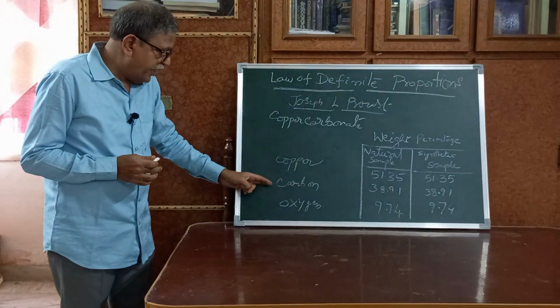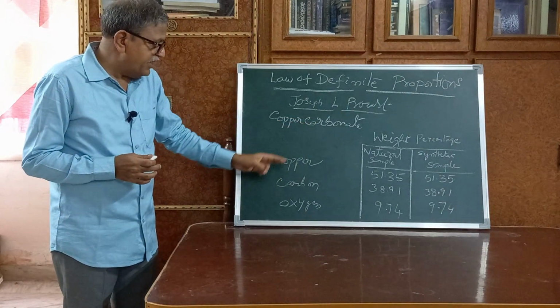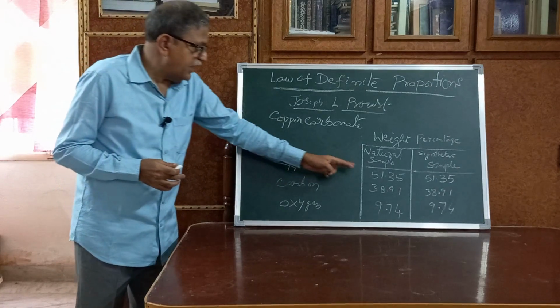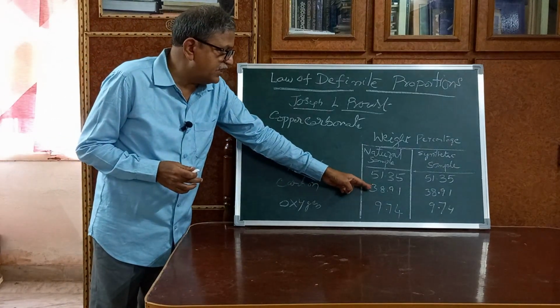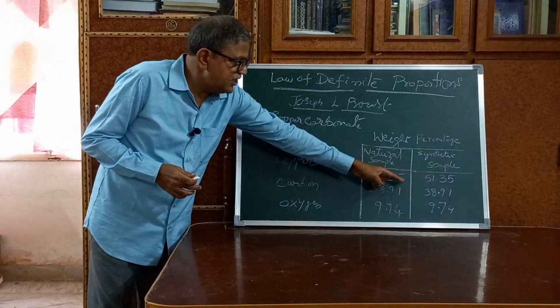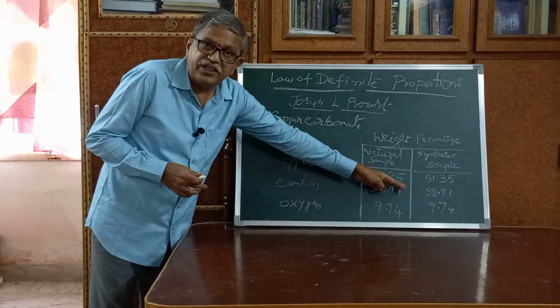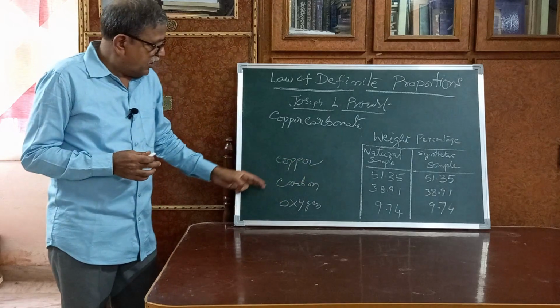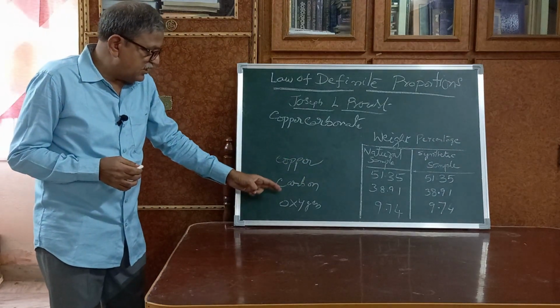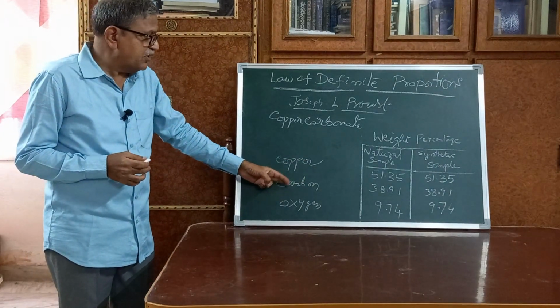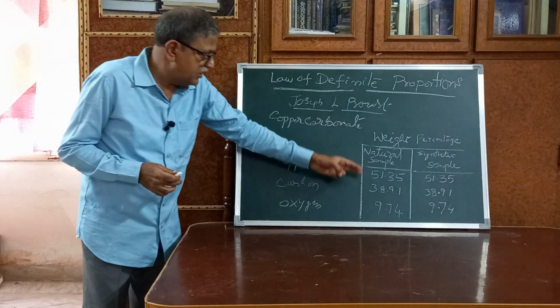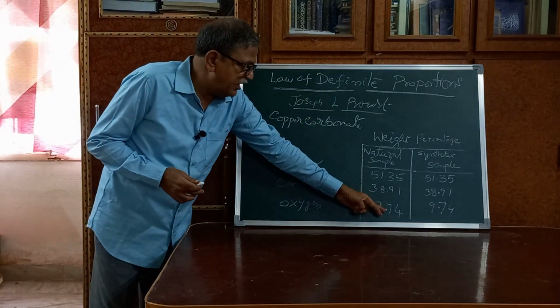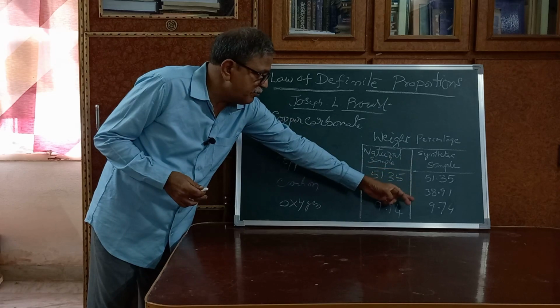Similarly, the percentage weight of carbon in the natural sample is 38.91, and in the synthetic sample it is also 38.91. Here also both are consistent with each other. Coming to the last one, the third one, oxygen. The weight percentage of oxygen in the natural sample is 9.74 and in the synthetic sample it is also 9.74.